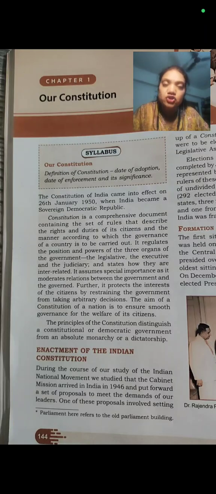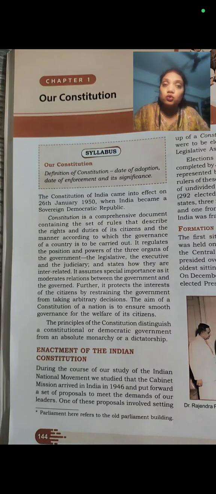Under the legislature, we have so many bodies, just like Lok Sabha, Rajya Sabha, legislative assemblies, legislative councils. All the law making bodies come under the legislature. Under the executive, we have many bodies, like the president, prime minister, and all. They also come under the executive, because these people are very important to enforce the law.